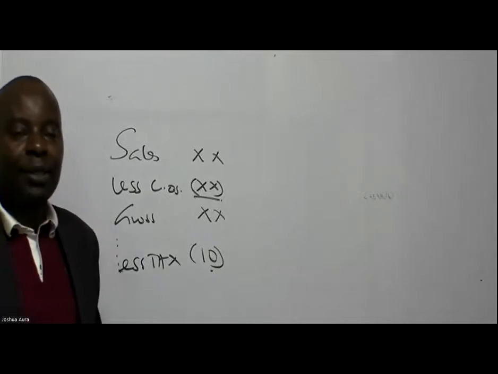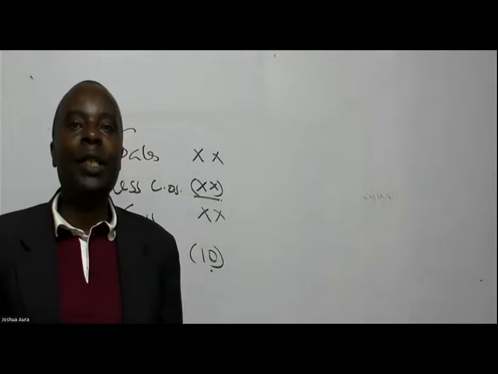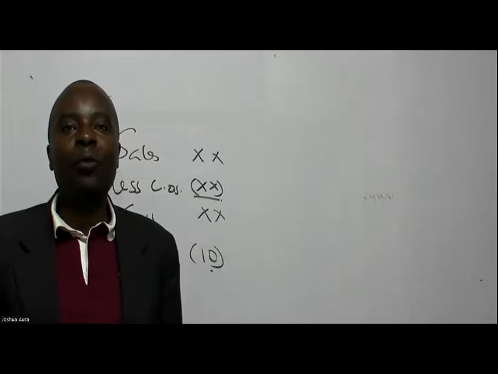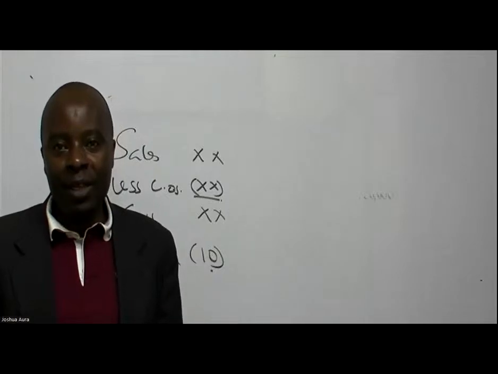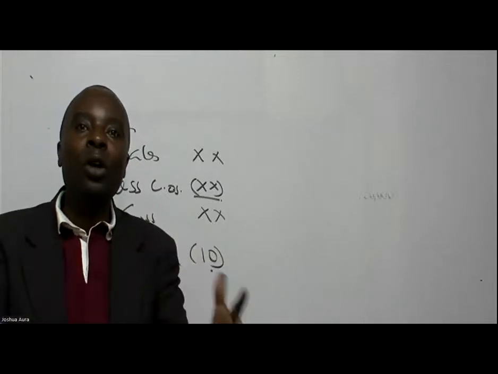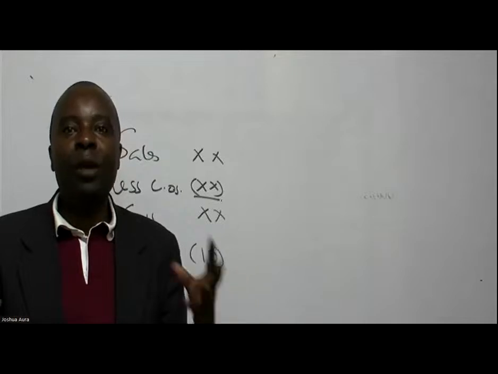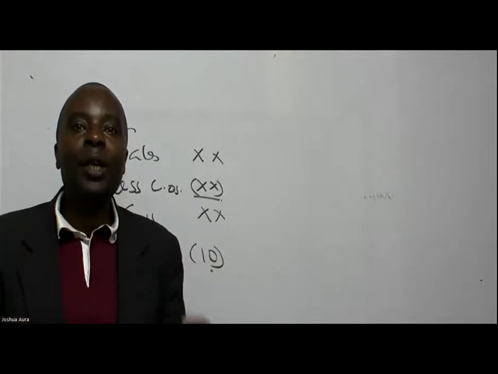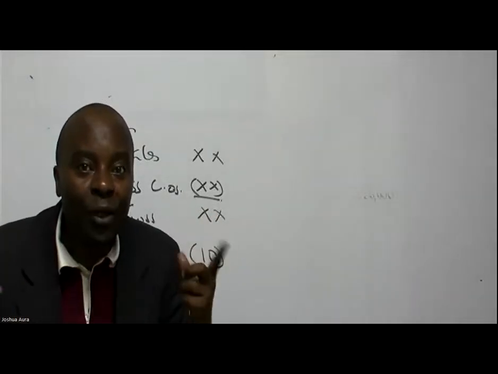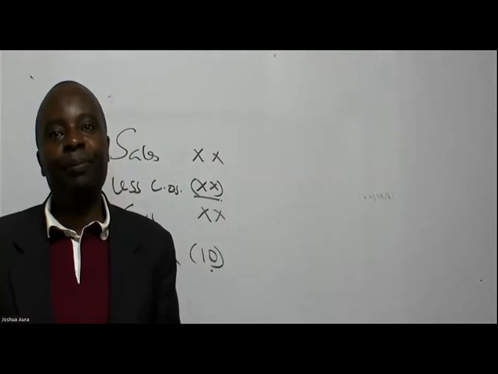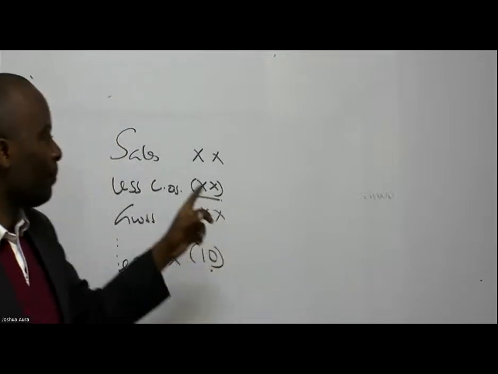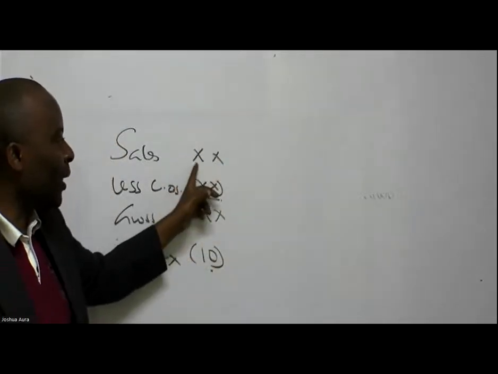So as an auditor, ladies and gentlemen, I'm supposed to exercise professional skepticism, where I doubt every figure that I'm being given, so that I can dig for more information that will help me to form an appropriate opinion. So professional skepticism will apply here.